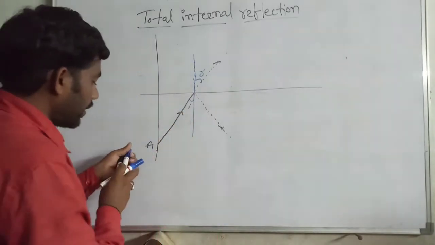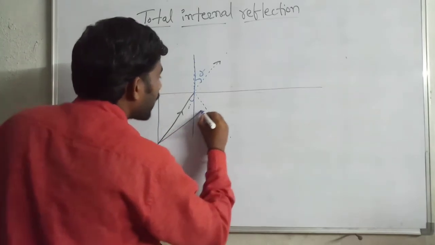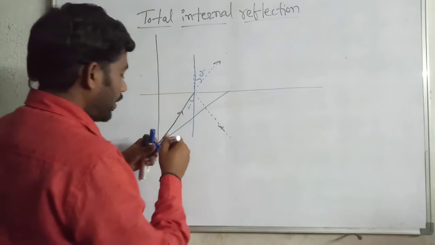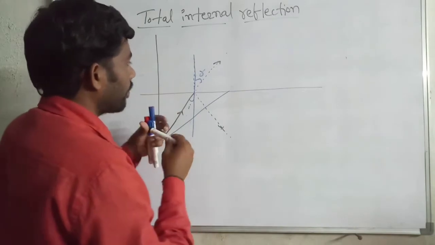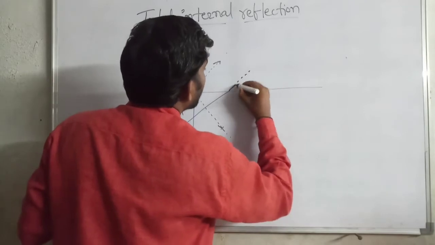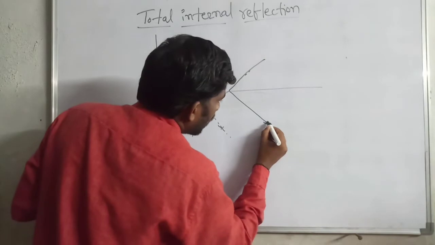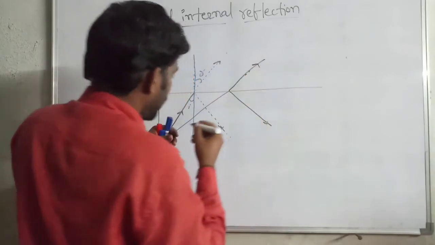Another light ray, the same from A. Then in this case also the same: some of the light is transmitted to the other medium, and some of the light comes back to the same medium.